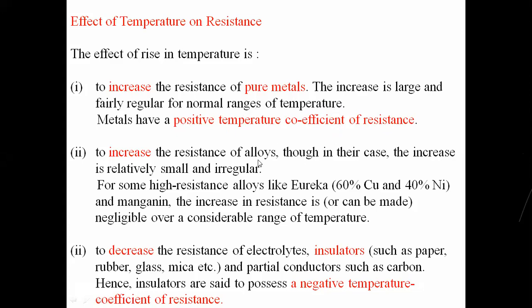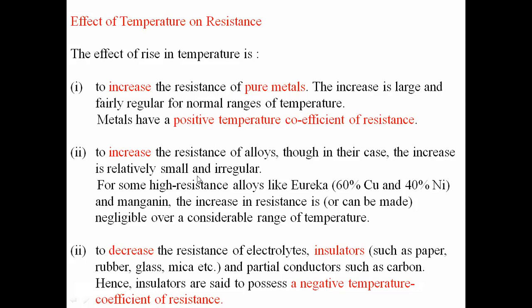For alloys, when there is a rise in temperature, the resistance of alloys also increases, but the increase is not as much as in metals.